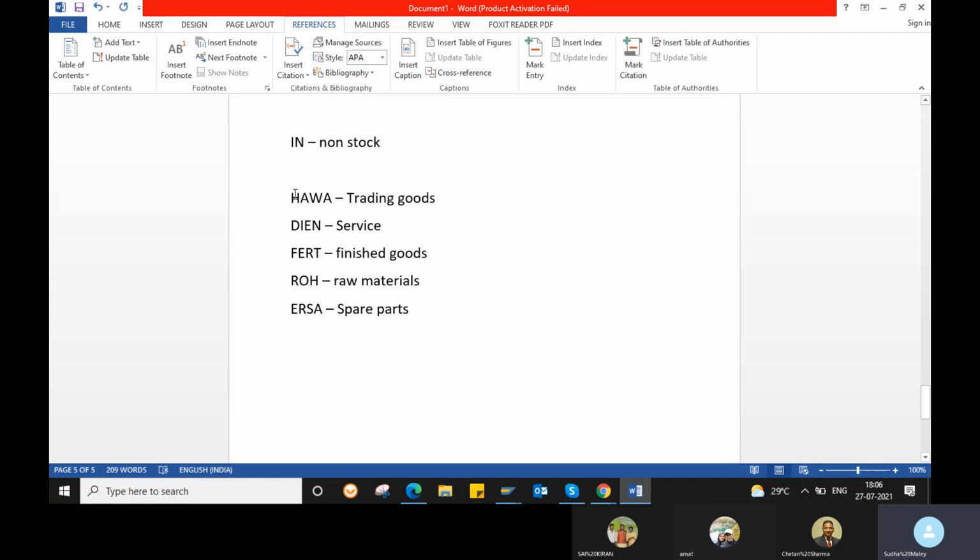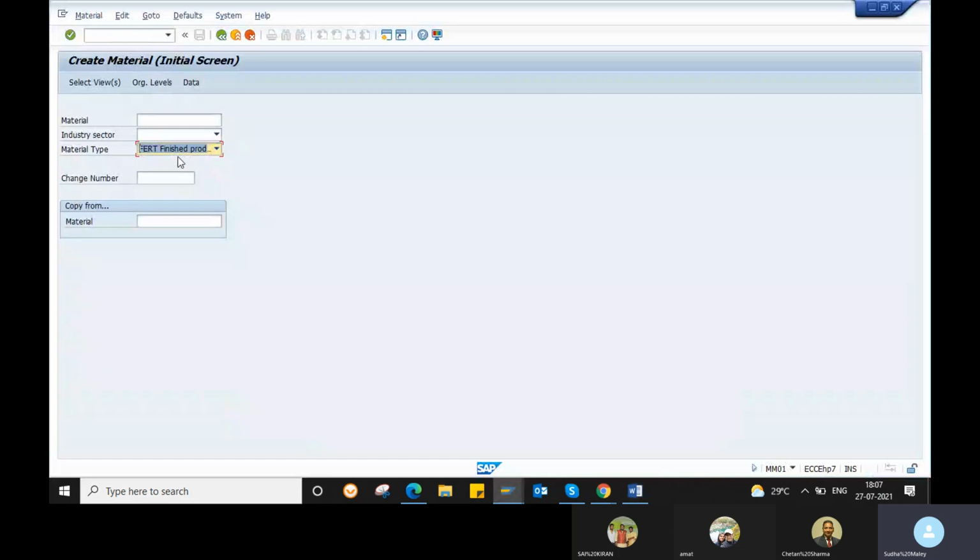These material types will control many factors in your material. While creating a material master, the material type will control your number range, your field selection, and how your screen appearance will be. Everything will be controlled by your material type. Today we'll discuss the controls of the material type. Creating a new material type or changing any control is done in the configuration part only.